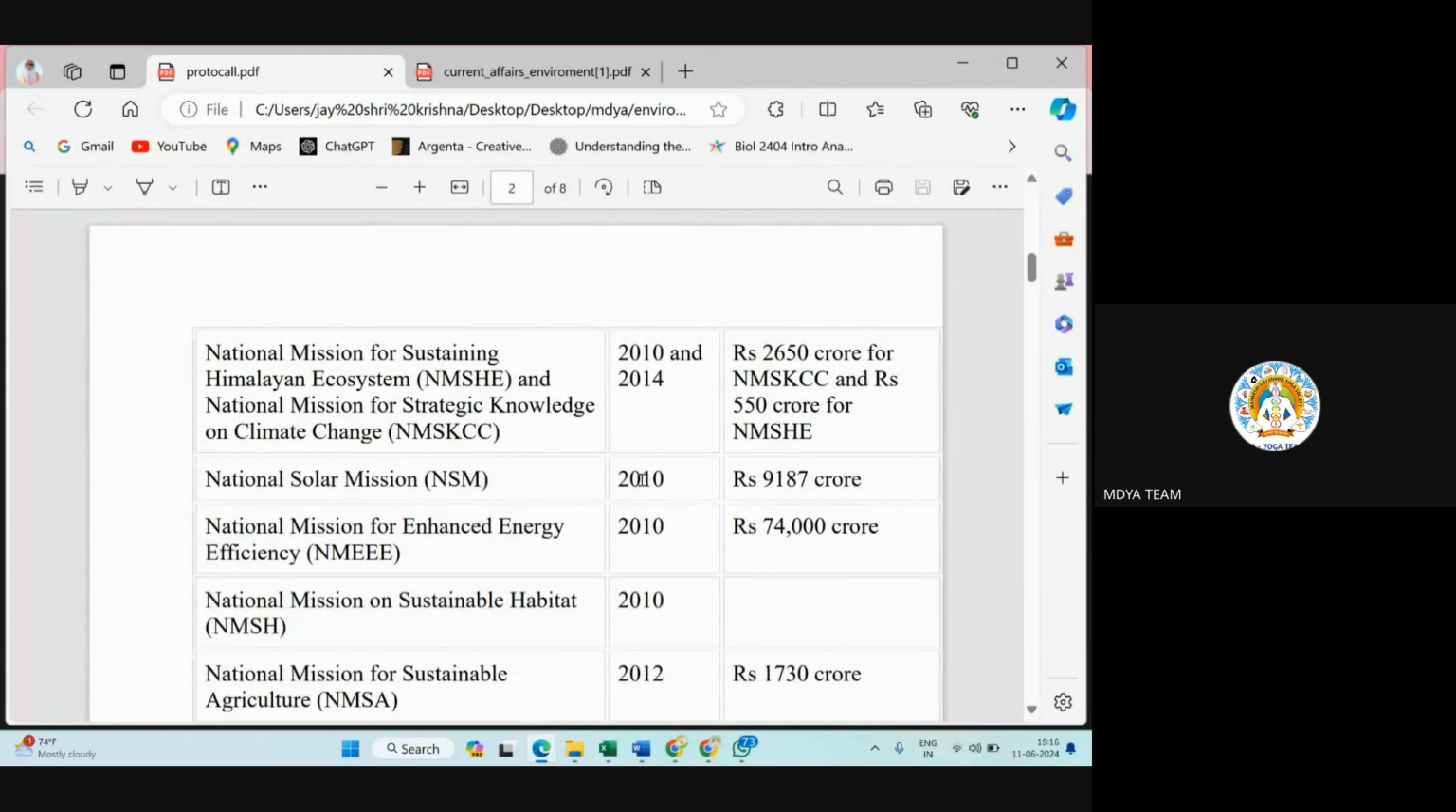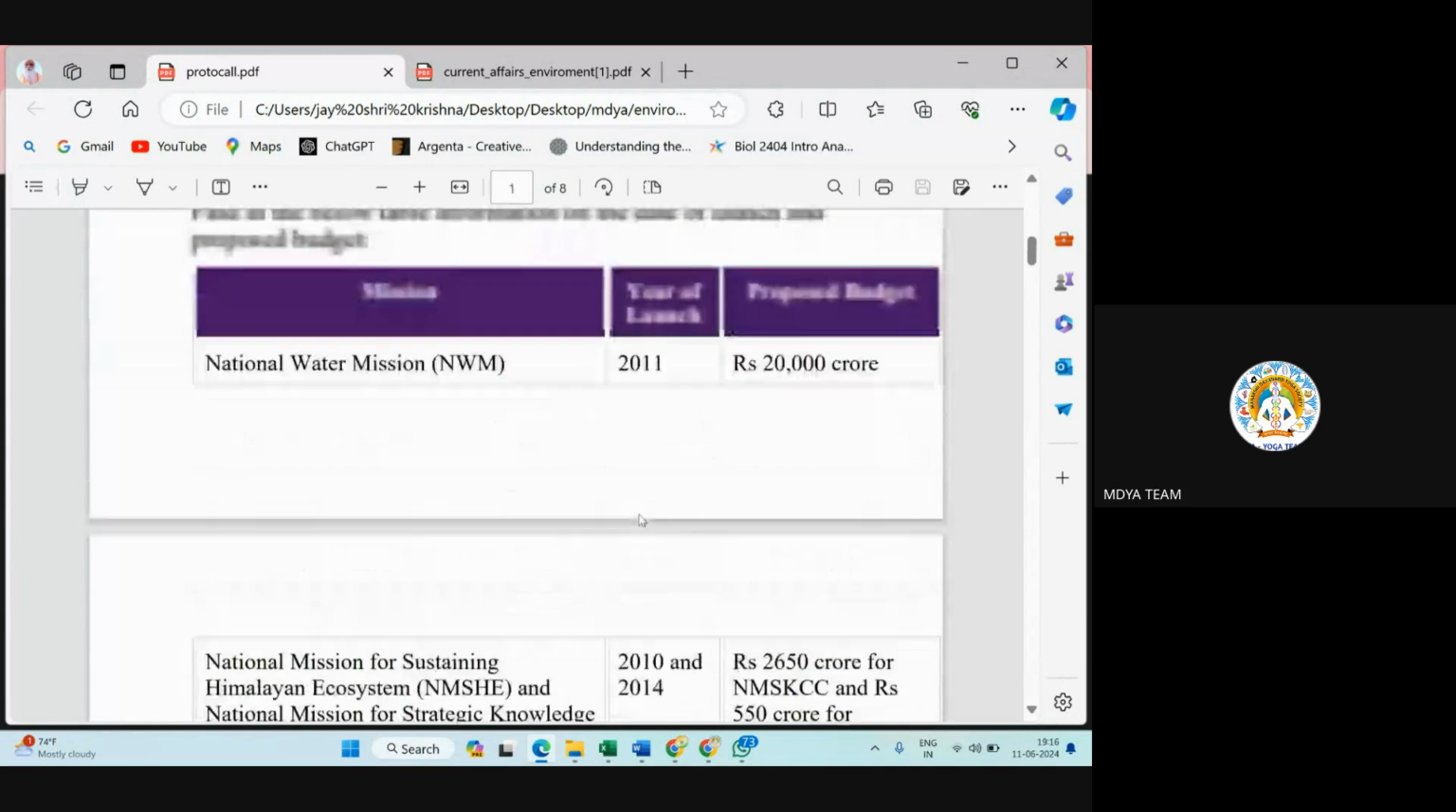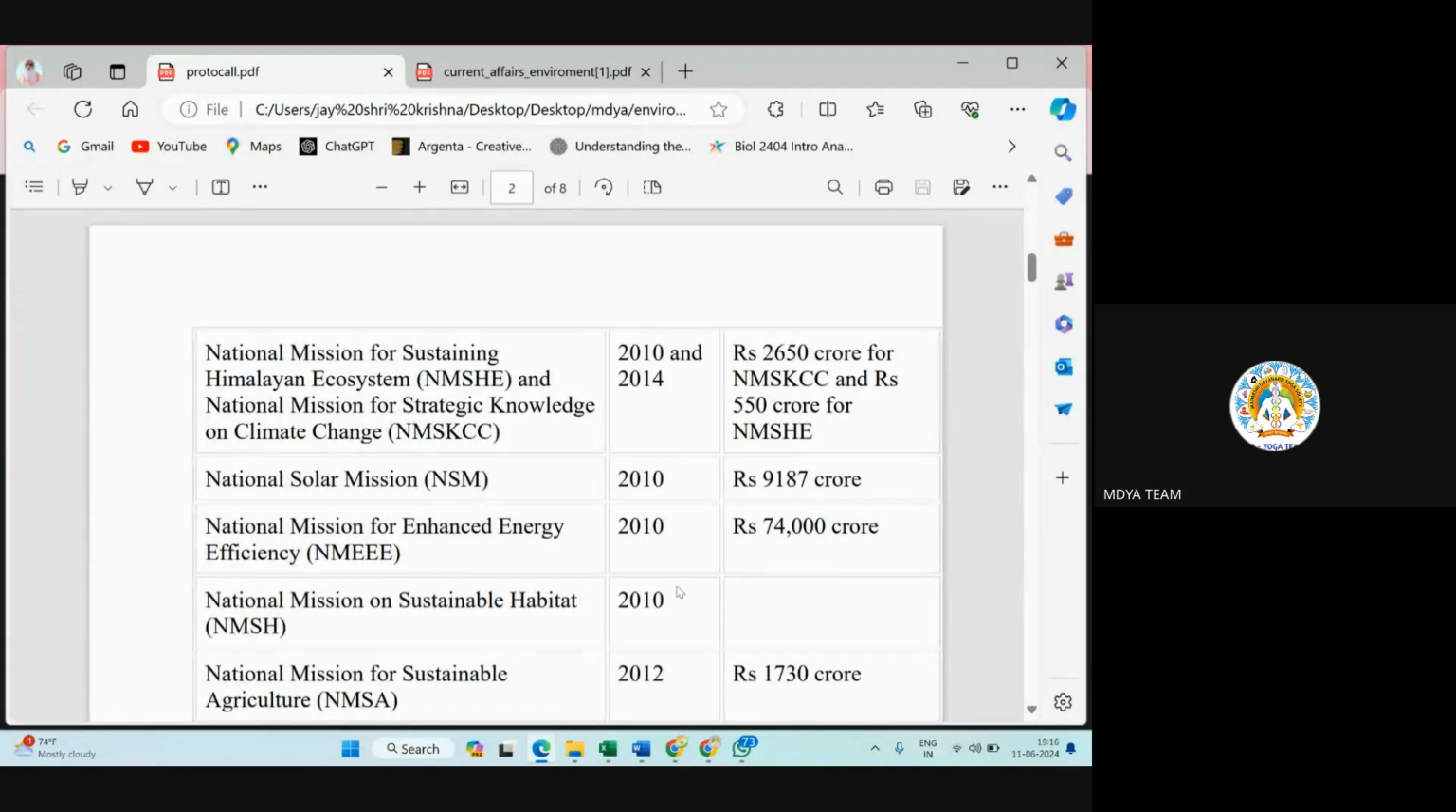Next is National Solar Mission 2010, National Mission for Enhanced Energy Efficiency 2010, National Mission for Sustainable Habitat 2010. So four things are there in 2010. First is for Himalayan ecosystem. Second, two are for energy: solar mission and enhanced energy efficiency. And the third one is habitat. So these four started in 2010. Again, I am repeating: first one is Himalayan, second is solar, third is energy efficiency, fourth is sustainable habitat.